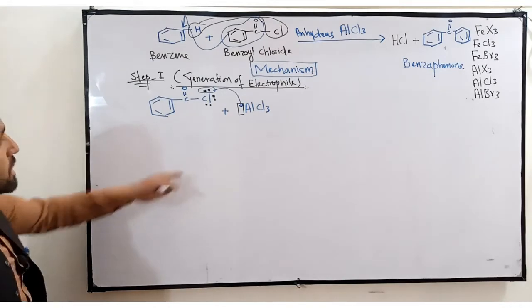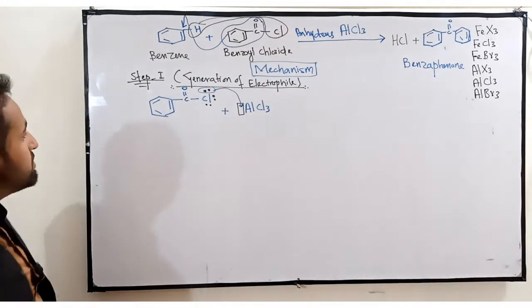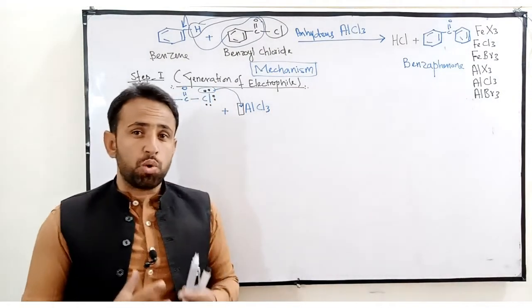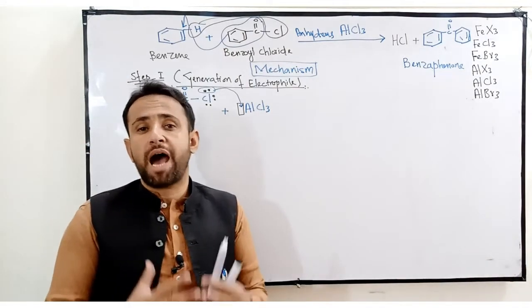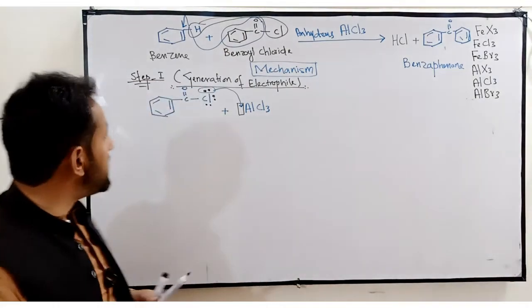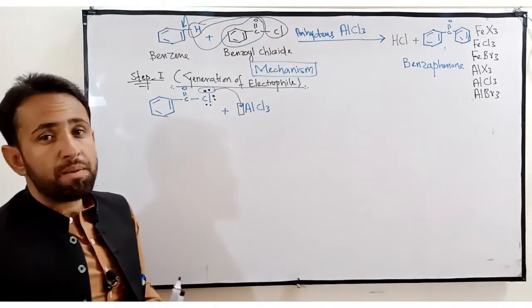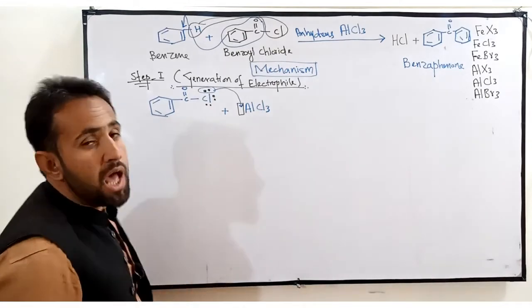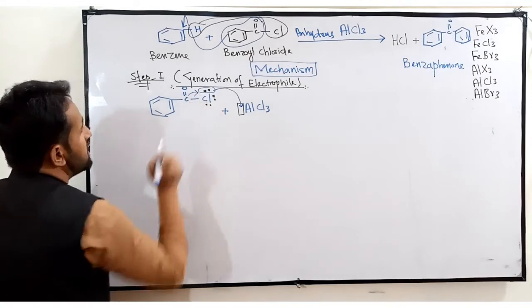As aluminum attracts the lone pair of electrons from the chlorine atom, there will be a positive charge on the chlorine atom, which is a highly unstable condition. As positive charge comes on chlorine, it becomes unstable, so chlorine immediately attracts the electrons from the carbon atom to stabilize itself.